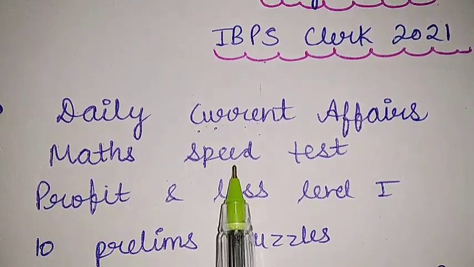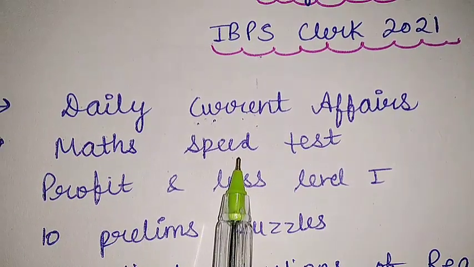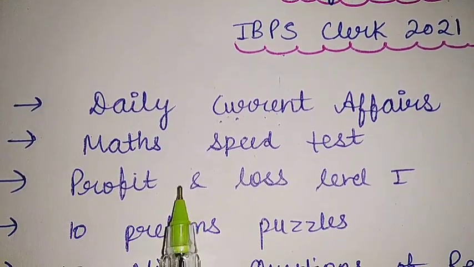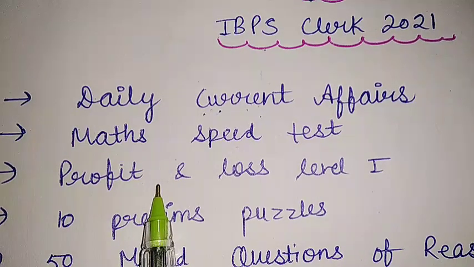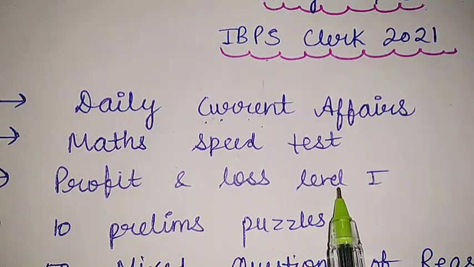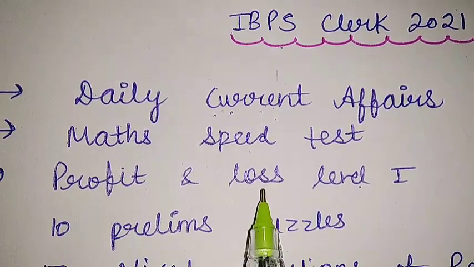Now there is the maths speed test, which includes 10 simplification, 10 approximation, 10 quadratic and 10 number series. Then there is the profit and loss topic for today, as you have covered till percentage and ratio and proportion. Now it's time for profit and loss. Try to cover level 1 of profit and loss, and you can go for Amar sir's YouTube videos.